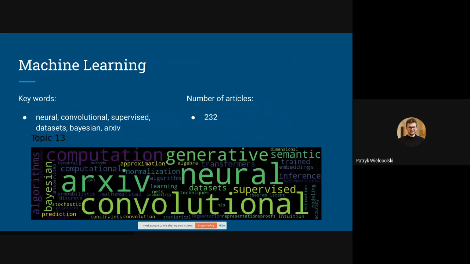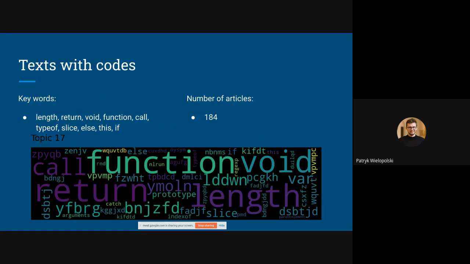I would also like to present two more quite interesting topics we found in the Hacker News articles. The first one is machine learning. We can see neural, generative, convolutional, things very connected to machine learning and to our daily lives. The second is text with code, which is interesting because the model found text with a lot of words common to programs, for example void, return, function, length. These are keywords for programming languages.